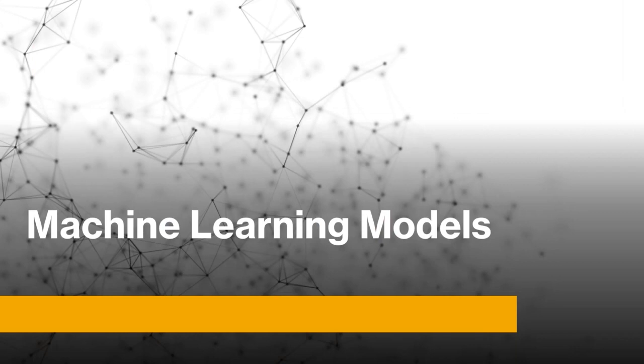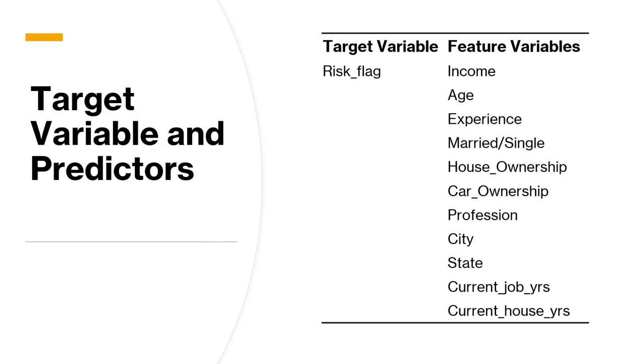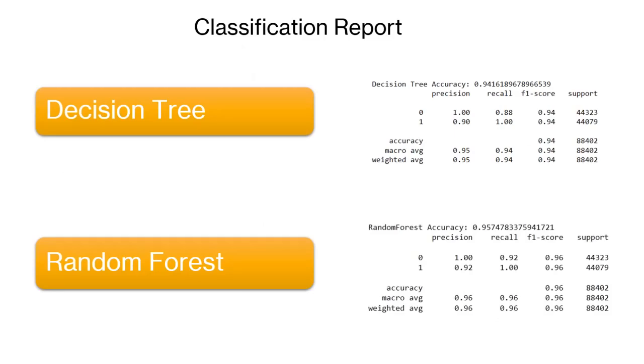The next part is machine learning models. Here are the target variable and the predictors. Risk flag is the target variable, and the remaining columns are feature variables like income, age, experience, married, single, house ownership, car ownership, profession, state, current job years, and current house years.